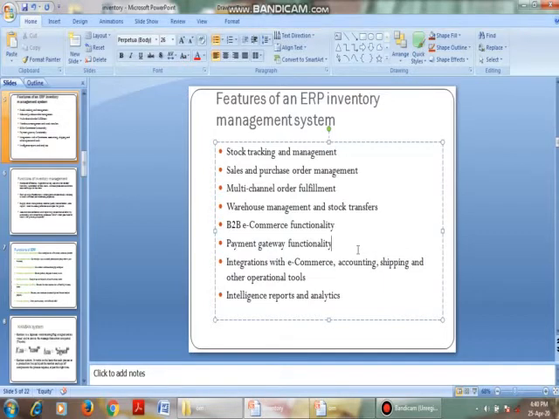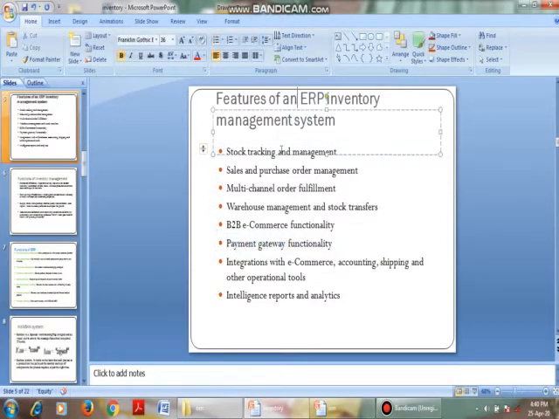BillDesk is a gateway. This payment gateway is the bridge between our seller and our buyer. We will pay the money through BillDesk to Amazon. That is called a payment gateway. To know the functionality of this payment gateway, this ERP model is also helpful.